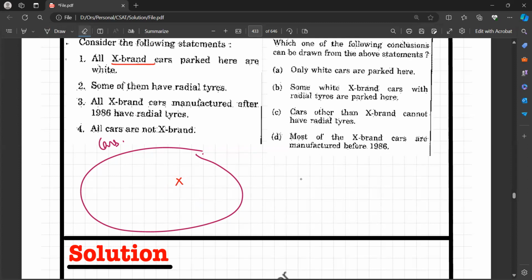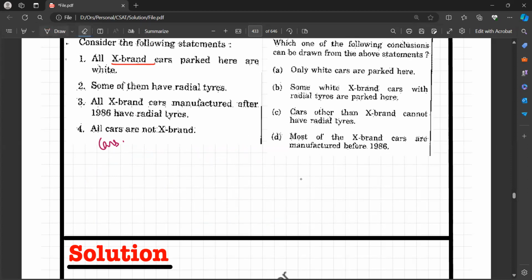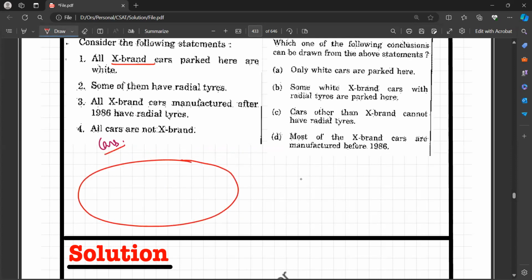Or else I could have considered all the X brand cars which are not parked here also, but that is not required, because we have to take only those cars which are parked here. Only parked cars, out of which those cars of X brand which are parked here are these.